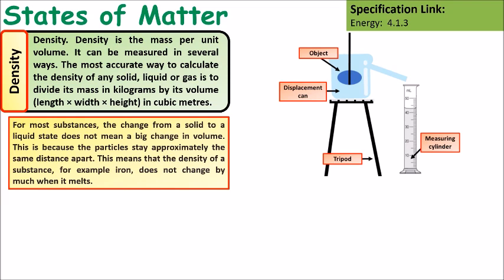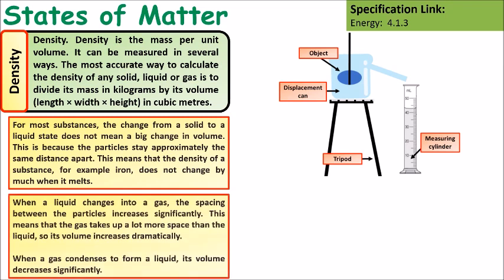This is because the particles stay approximately the same distance apart. So this means that the density of the substance, for example iron, does not change by much when it melts. When a liquid changes into a gas, however, the space in between the particles increases significantly. So this means that the gas takes up a lot more space, and therefore its density will decrease dramatically because the volume is increasing.